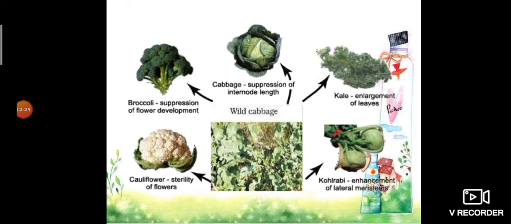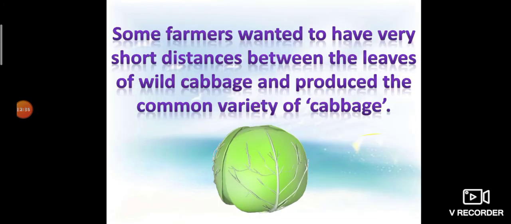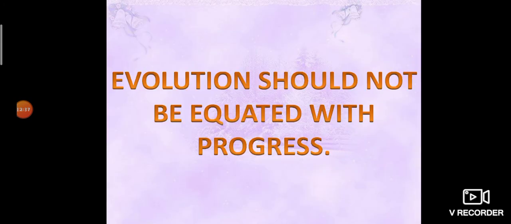So these are the dissimilar structures which evolved from a common ancestor by artificial selection, by human intervention. Then the next one is that evolution should not be equated with progress. We finished evolution by stages, that is, evolution by eyes, evolution by feathers, and evolution by artificial selection.